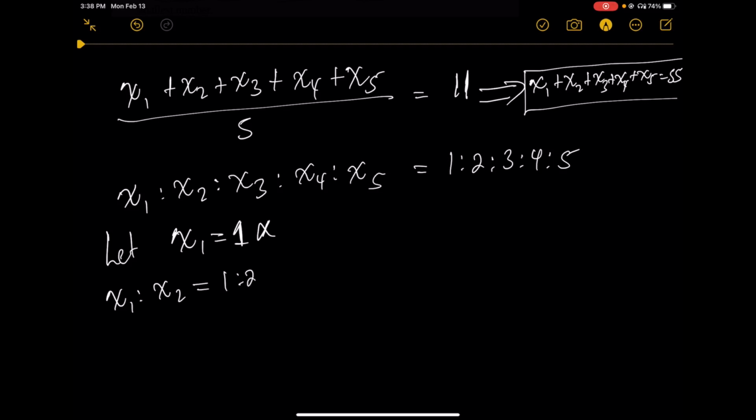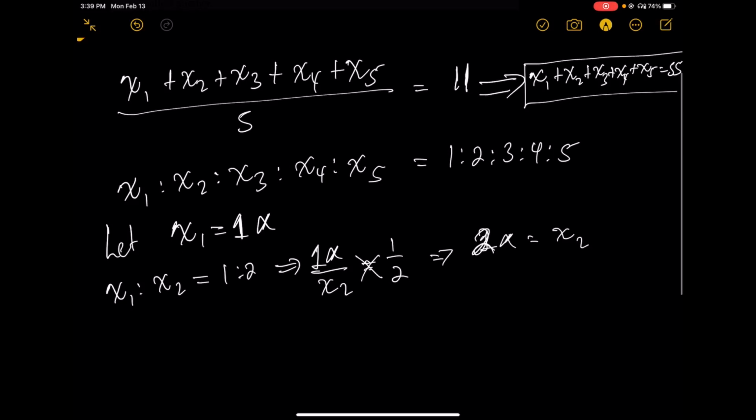It is 1 ratio 2. This implies that, but we know what x1 is. We have assumed that x1 is 1 times alpha, which is alpha, over x2 is equal to 1 over 2. This implies that 1 alpha is equal to 2 alpha. I'm sorry, when I perform crisscross, 2 alpha is equal to x2. Therefore, what is x2? X2 is 2 alpha.